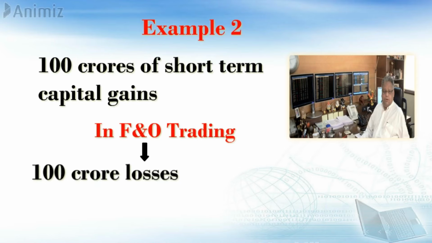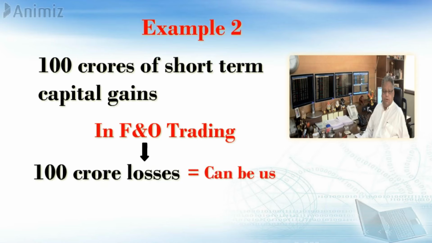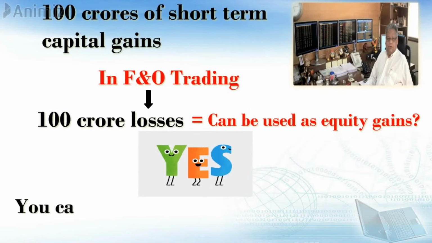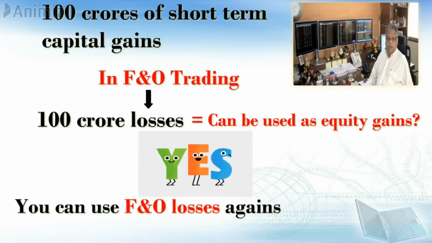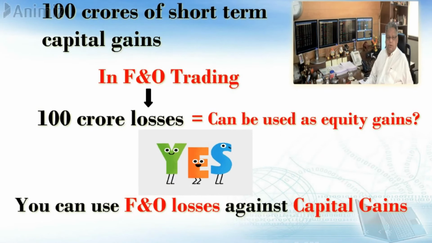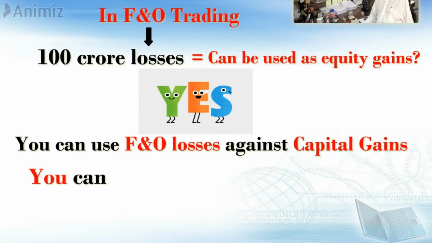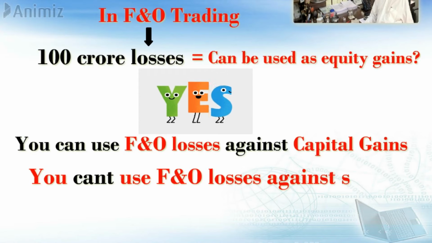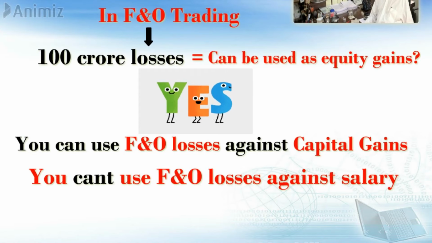So the bigger question is whether F&O losses can be used against your equity gains. The answer is very well yes, you can use your F&O losses against your capital gains. The only head against which you can't set off your losses is salary. All other heads, it is clearly allowed for you to set off your losses.